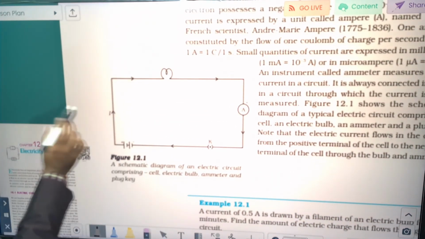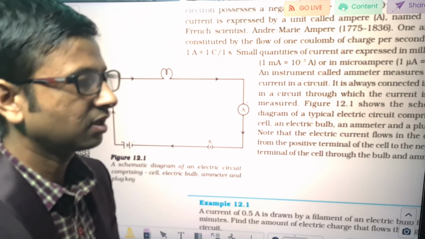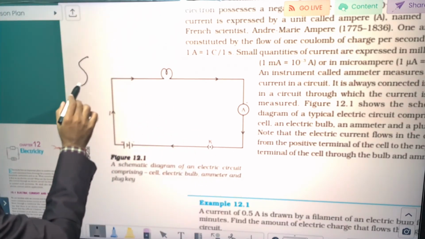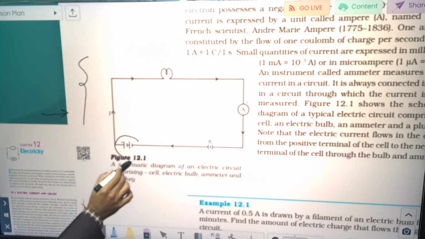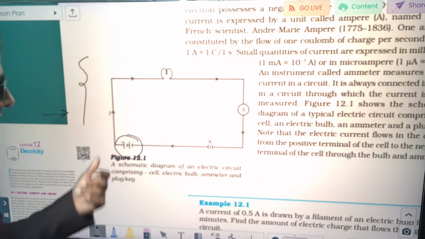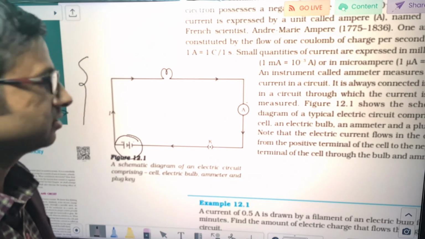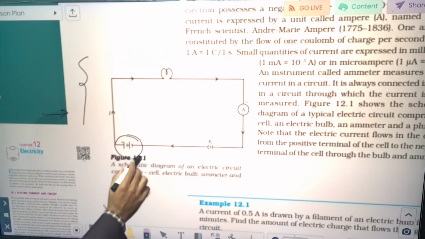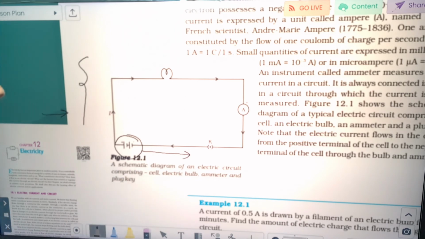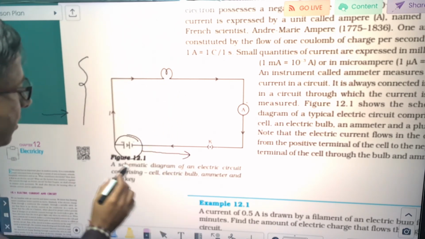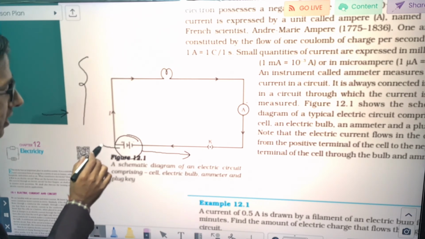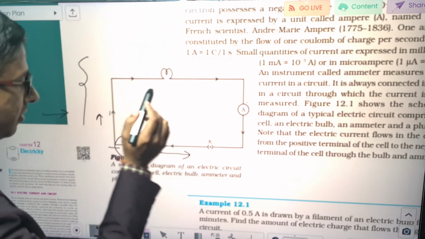This is a general diagram from a book of an electric circuit. Here is the battery. There is dielectric, that's why electrons are not moving through this space, electrons are moving through this path. Here it is a bulb. Current is shown to move from the positive terminal to the negative terminal.